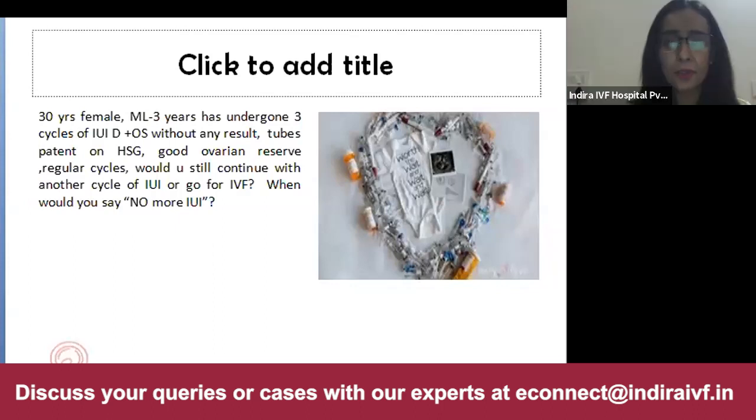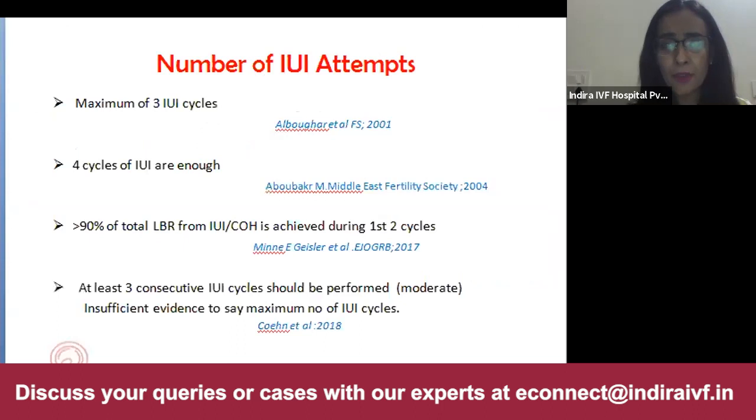Yes, I agree with you that in this case, it is better if we go for diagnostic laparoscopy. Even ASRM 2015 guidelines state the same, that if no pathology is identified and there has been a long duration of infertility, more than 3 years, it is better to do a laparoscopy to find out any other associated peritoneal factors. And coming to the number of IUI attempts, many of the studies say that a maximum of 3 to 4 cycles of IUI are enough.